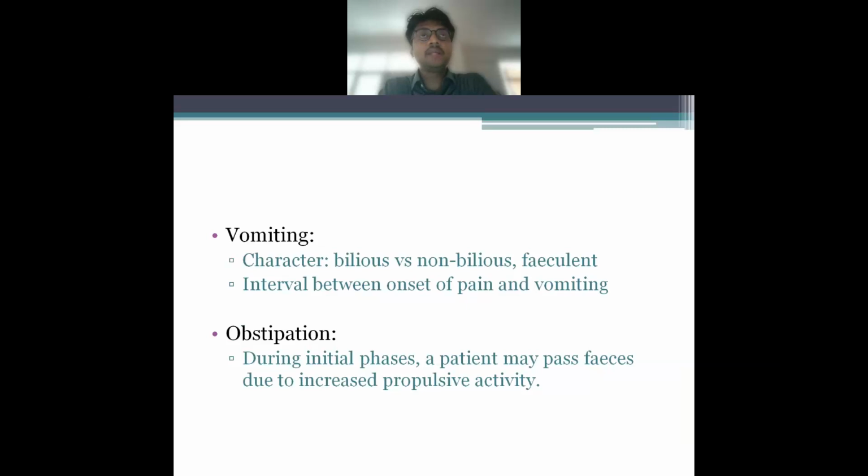Next, you have to keep in mind the obstipation. For example, during the initial phases, the patient may pass feces due to increased propulsive activity, but over a course of some few hours, there will be absence of passage of flatus or feces. But in the initial phases, the patient may pass feces.